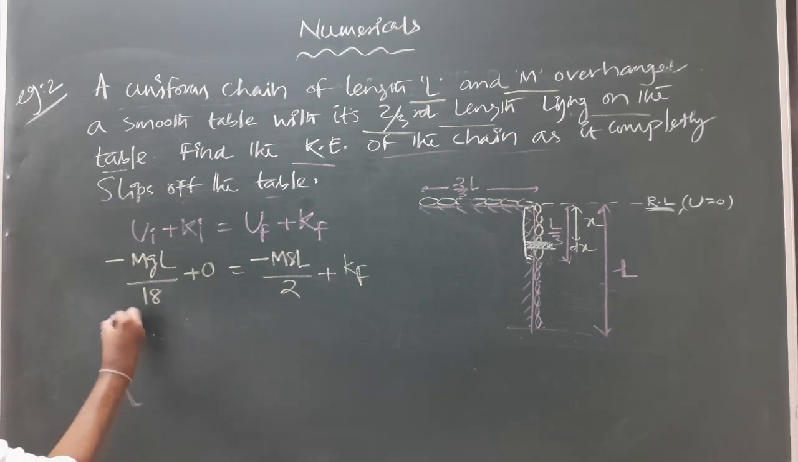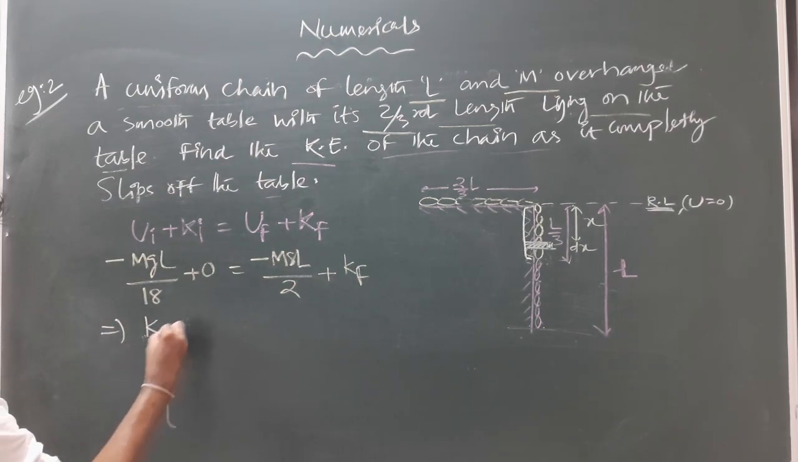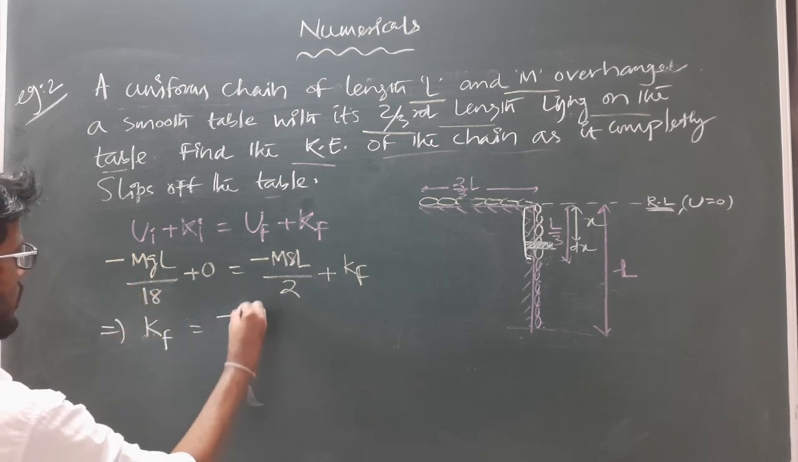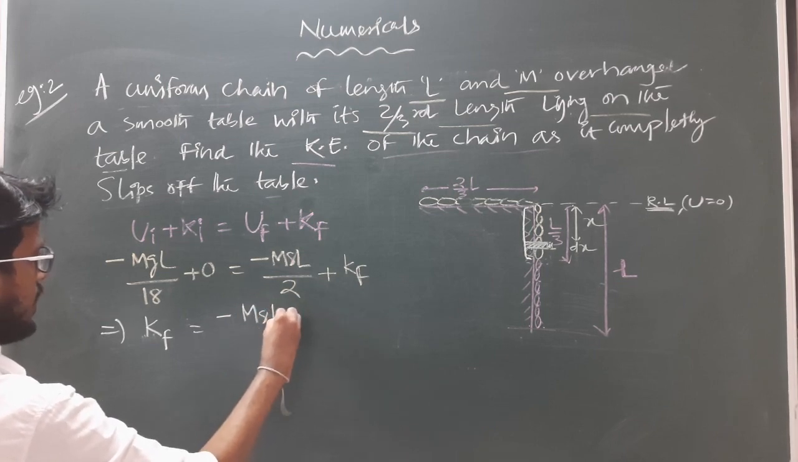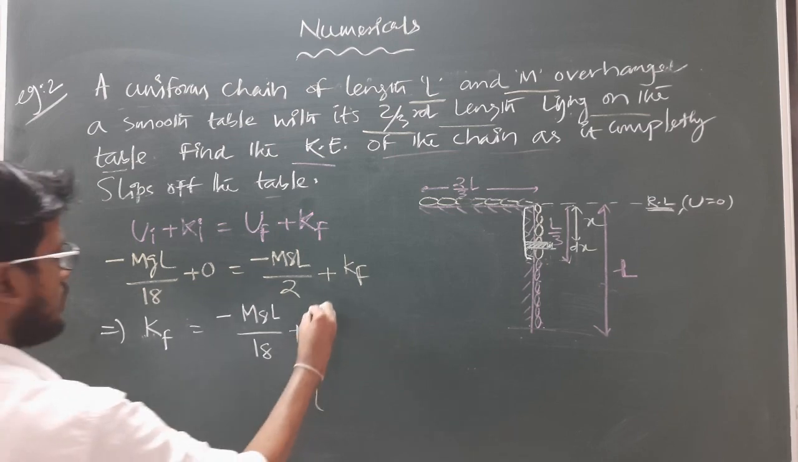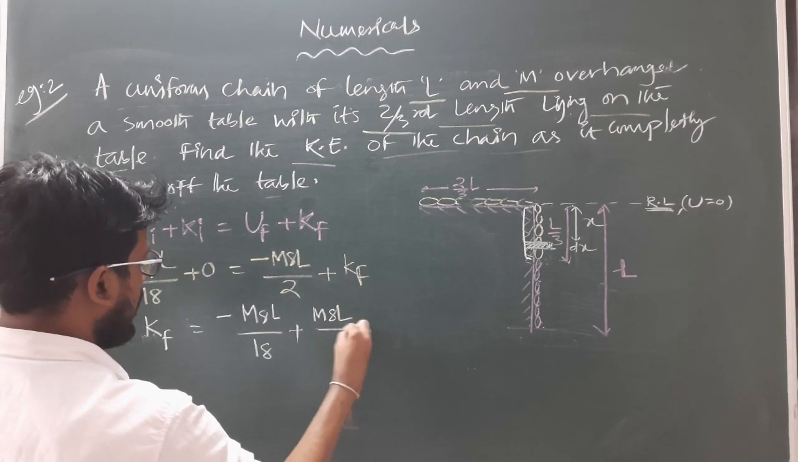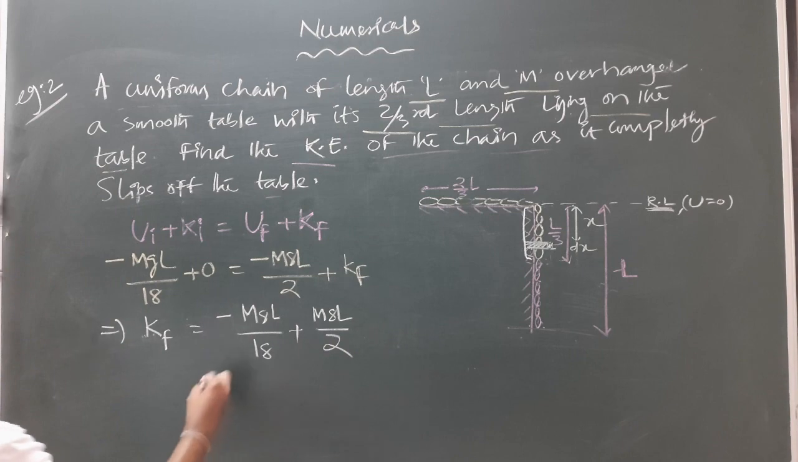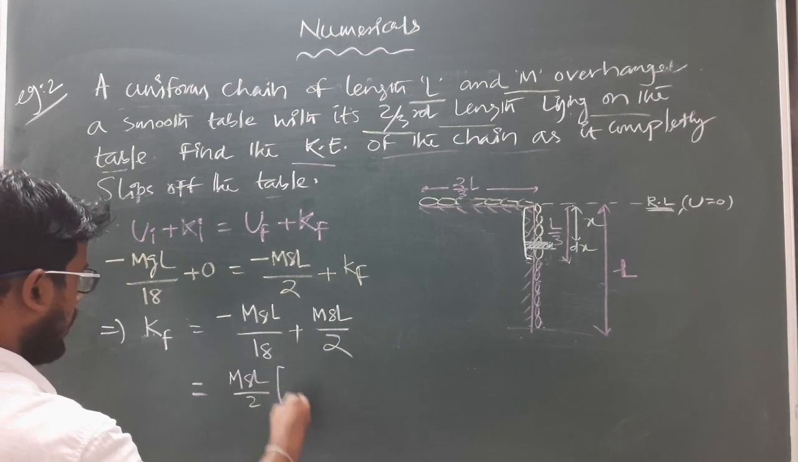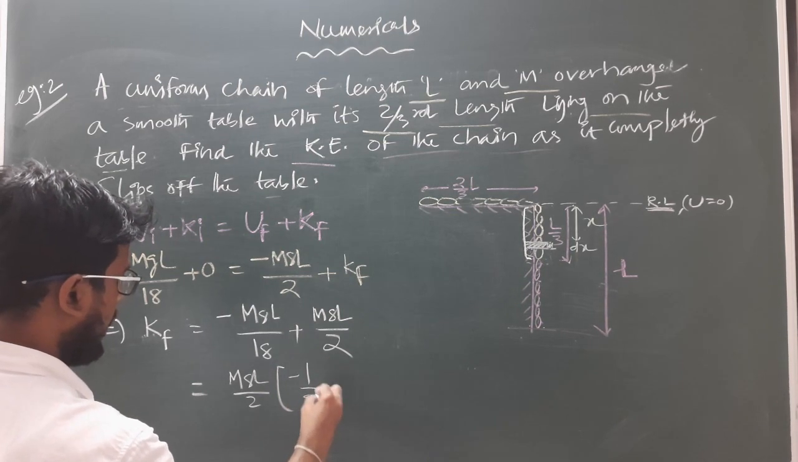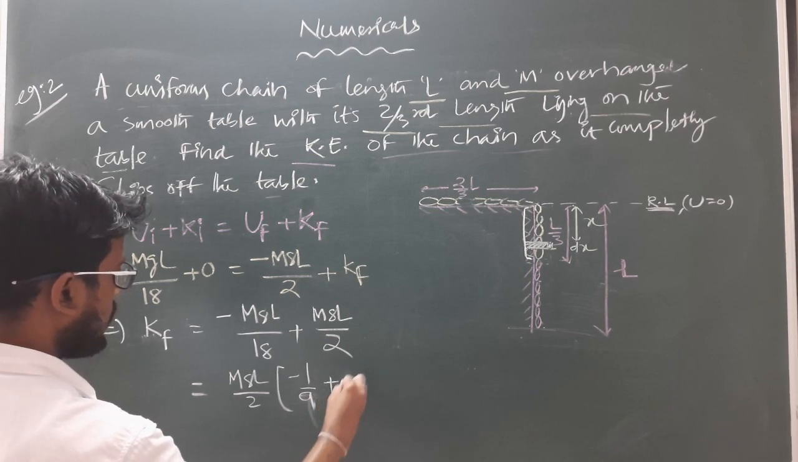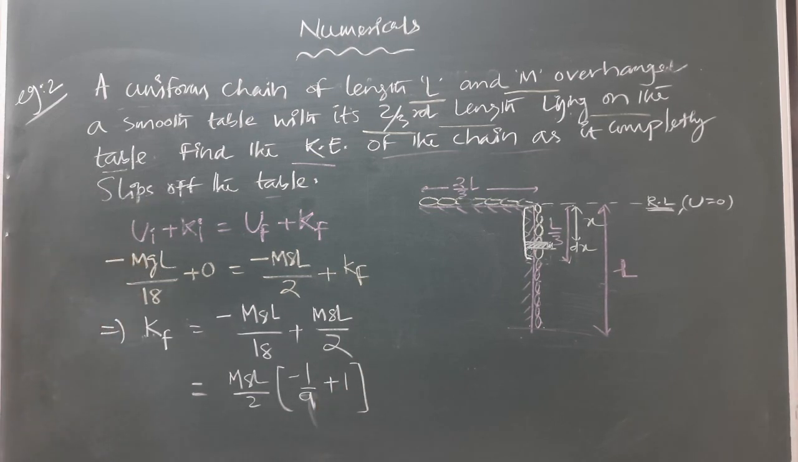So this implies the kinetic energy final will be equal to, taking this to the left hand side, minus mgL by 18 plus mgL by 2. So from solving this we will get mgL by 2 into minus 1 by 9 plus 1. Okay.